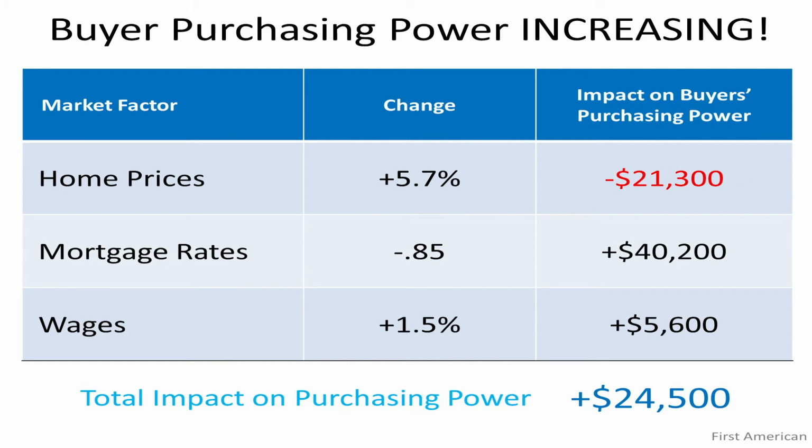The mortgage interest rate had also reduced by about 0.85. That had a very positive impact on your purchasing power of $40,200. And wages are up as well, on average about 1.5%, which added another $5,600. So the total impact on purchasing power was $24,500 for 2019, and the same trend is expected going into 2020 with these obviously low interest rates, right? So remember, the market factors are three: home price, interest rates, and your wages.